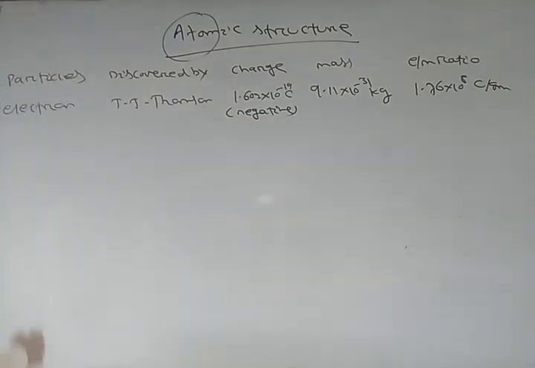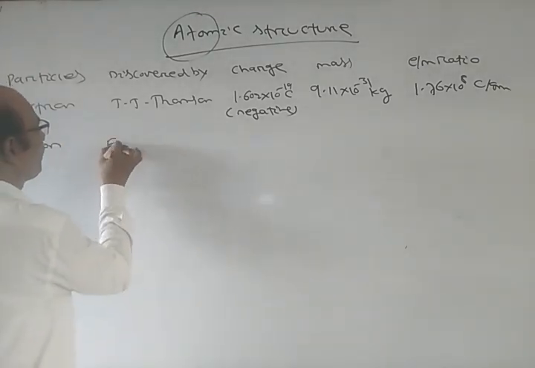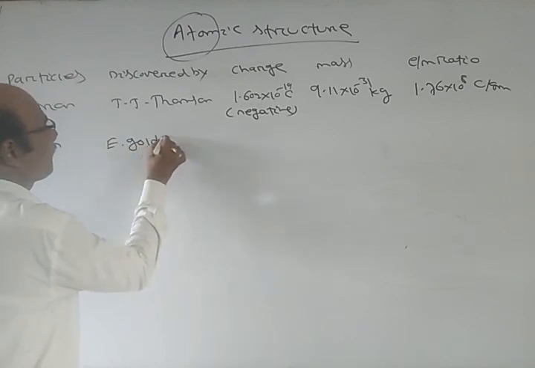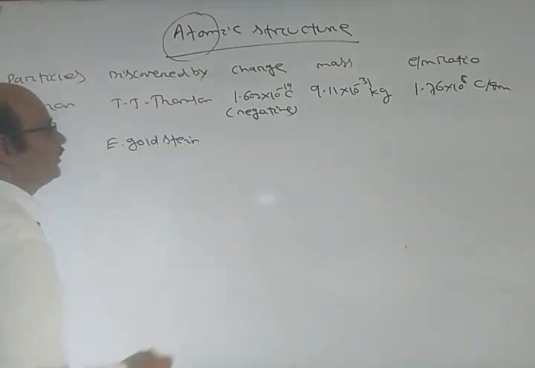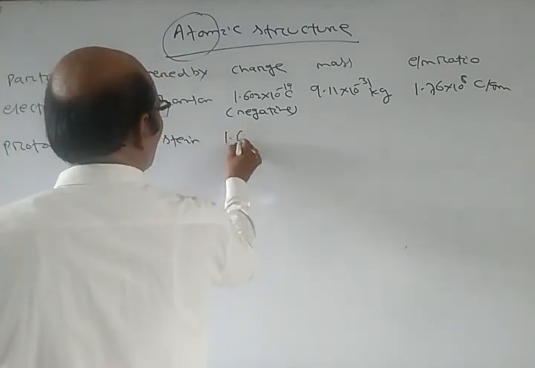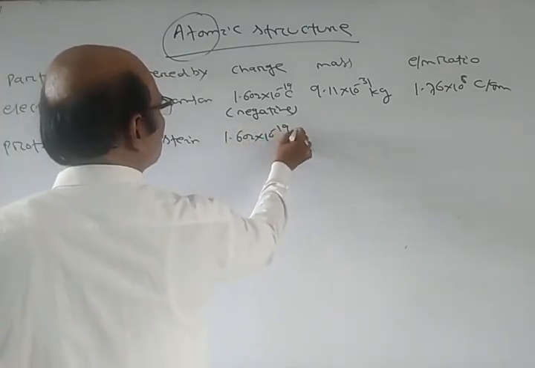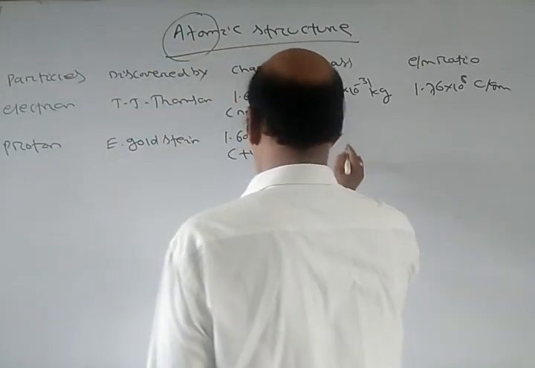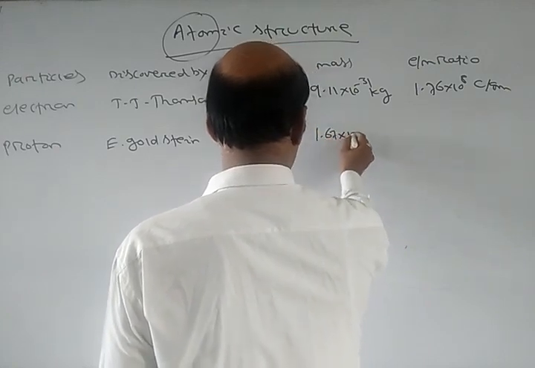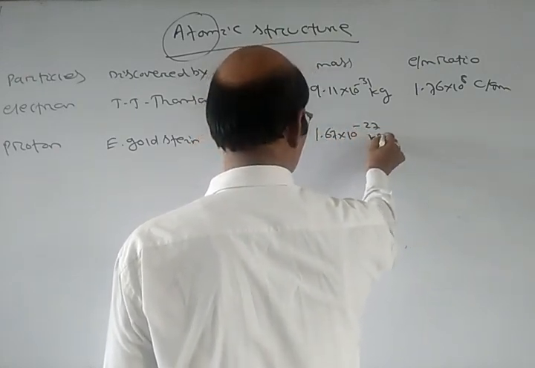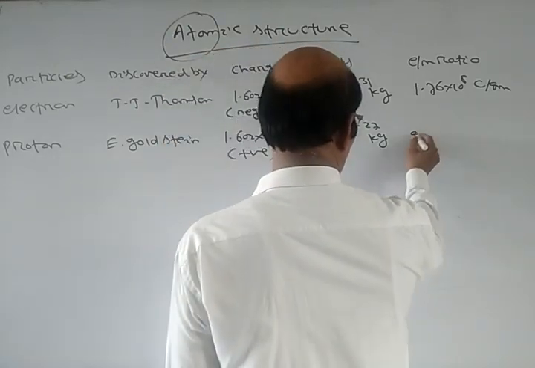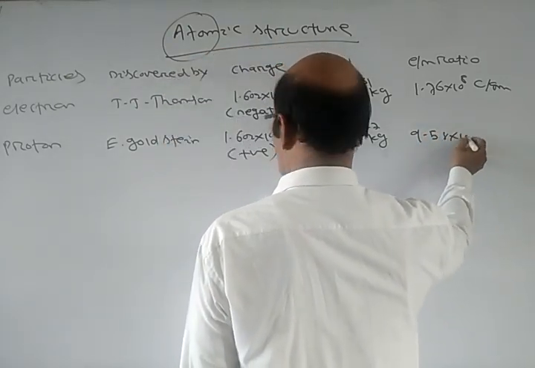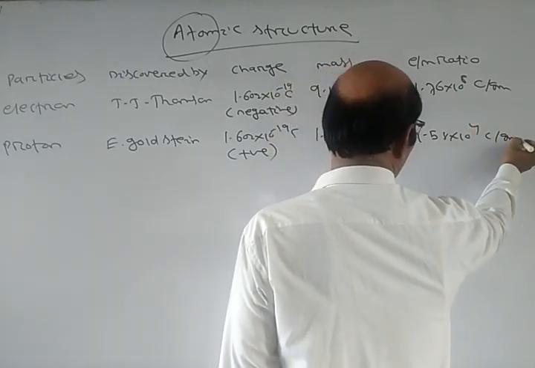Now the proton, discovered by Goldstein. Charge is 1.602 into 10 power minus 19 coulomb, positive. Mass is 1.67 into 10 power minus 27 kg. And the e by m ratio is 9.58 into 10 power 4 coulomb per gram.